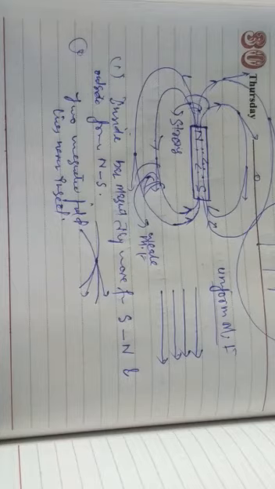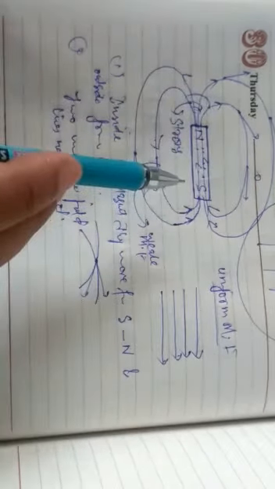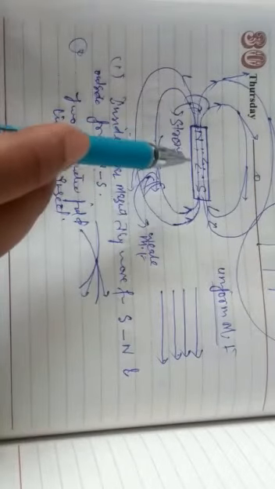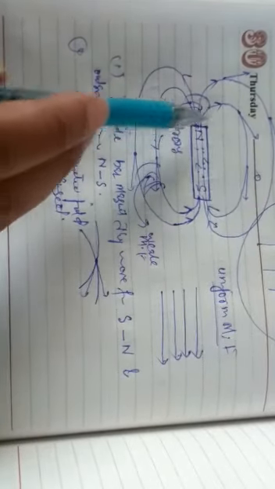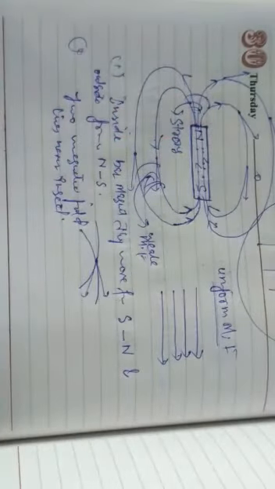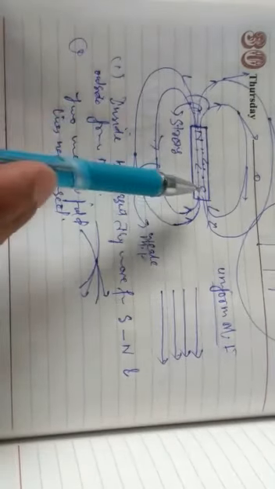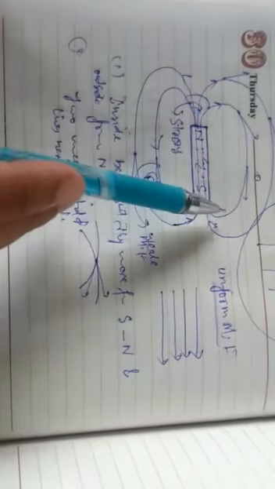So the magnetic field lines are continuous closed loops. They are directed from south to north within the magnet, and outside they are directed from north to south, so they are closed loops. These were some properties of magnetic field lines. Once again, they go from south to north within the bar magnet, and outside they go from north to south.